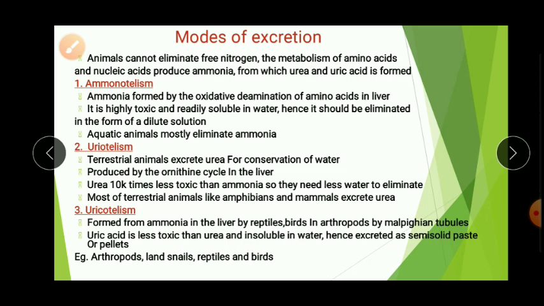Okay, so this is about the modes of excretion. Now let's learn further.